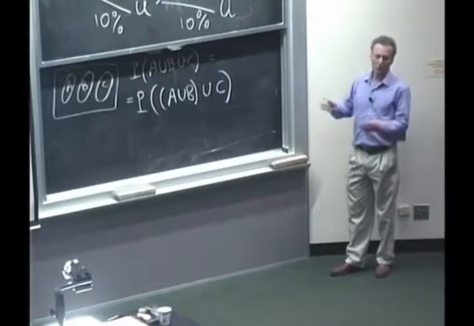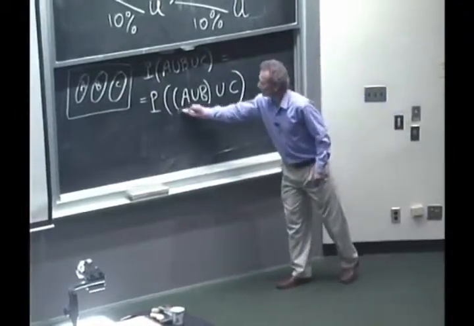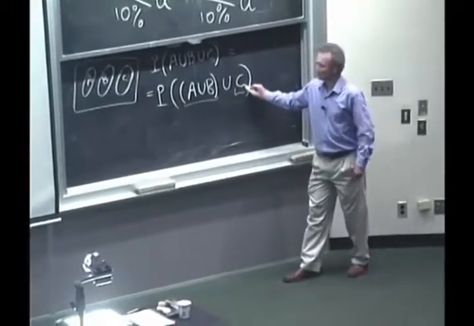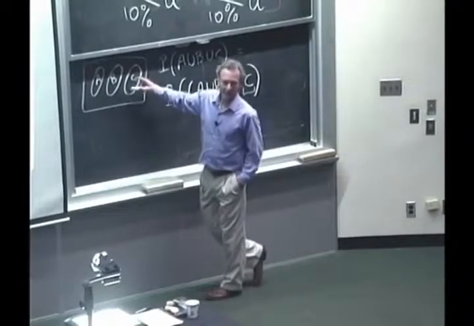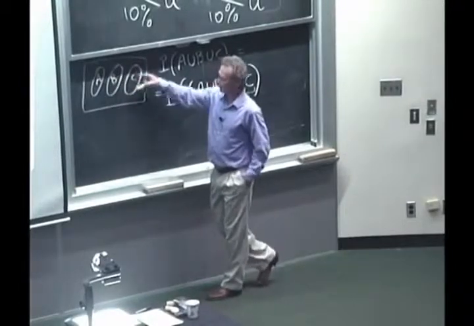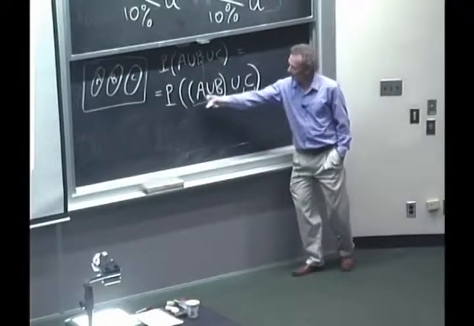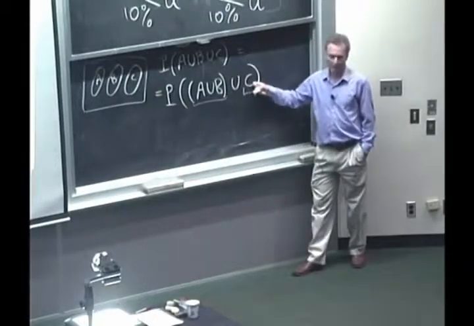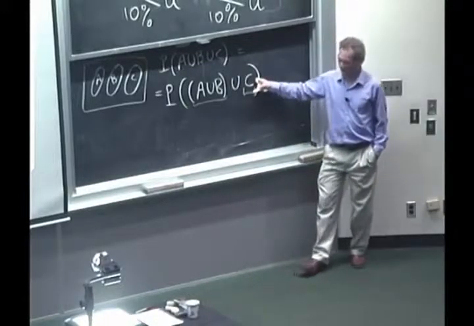So taking unions, you can take the unions in any order that you want. So here we have the union of 2 sets. Now, A, B, C are disjoint by assumption, or that's how I drew it. So if A, B, and C are disjoint, then A union B is disjoint from C. So here we have the union of 2 disjoint sets.